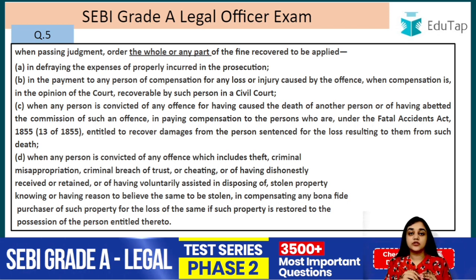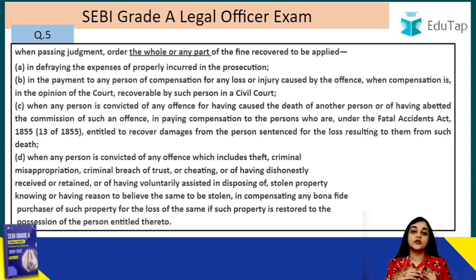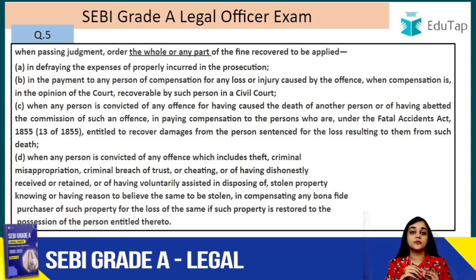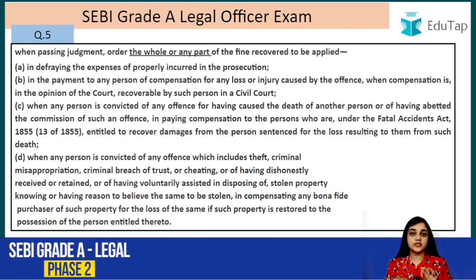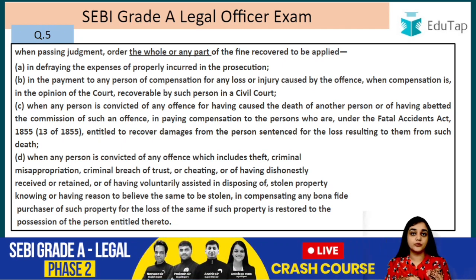So for example, there was a stolen property, and that stolen property was purchased by a person who did not know that it was a stolen property. He was a bona fide purchaser. In that case, his interest has to be protected, right? So now that the stolen property goes to the rightful owner, the bona fide purchaser who actually paid for that stolen property is going to be compensated from this fine, right?